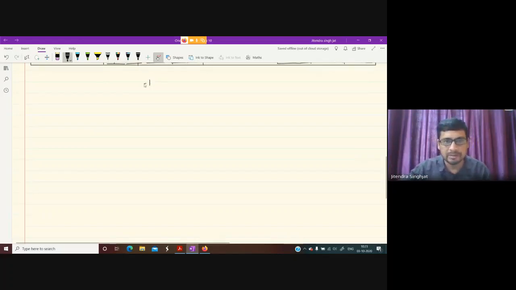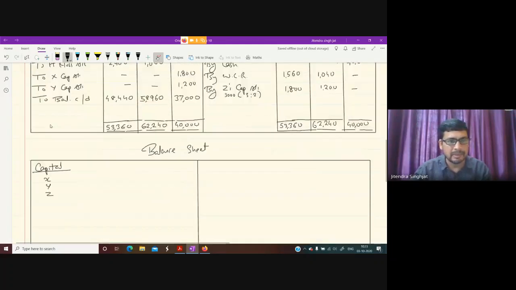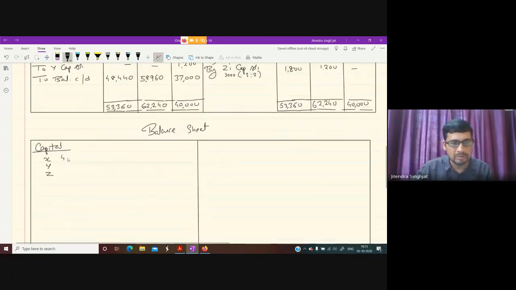Balance sheet. On the liability side, I will always start with the capital of all the partners: capital of X, Y and Z. X's capital is 48,440.